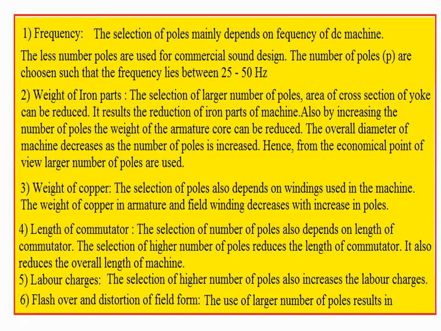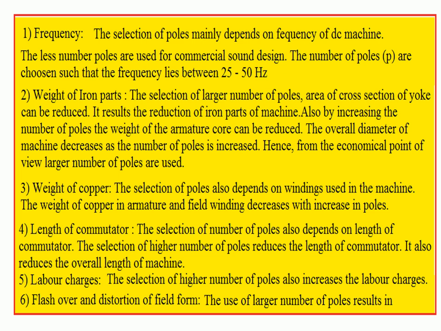Number 1, frequency, the frequency of flux reversals. The selection of number of poles mainly depends upon the frequency of the DC machine, that means the frequency of flux reversals. If fewer poles are used, then it is very good from a commercial point of view. If a higher number of poles are used, then it makes the design not commercial, that means it is not economical.